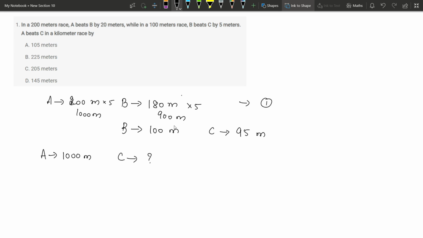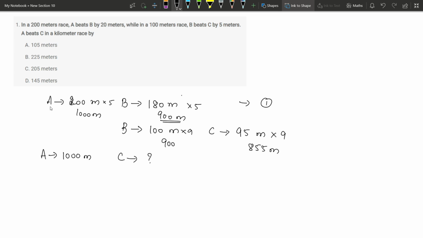In that time, when B runs 900 meters, how much distance does C run? To find that, we will make this B as 900 by multiplying by 9. So this gives you 900 meters. So we write 9 here as well, which gives you 855 meters. Understood?